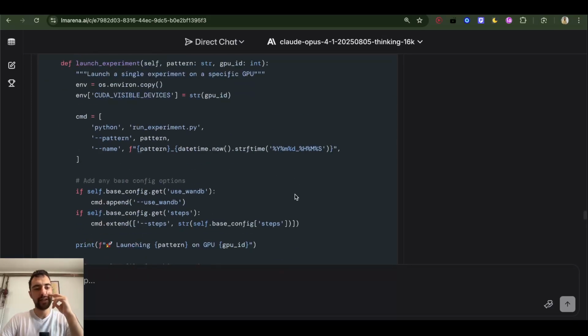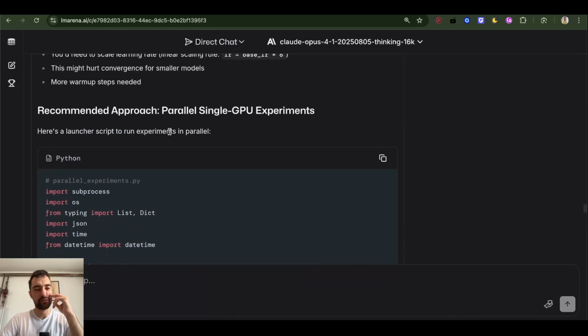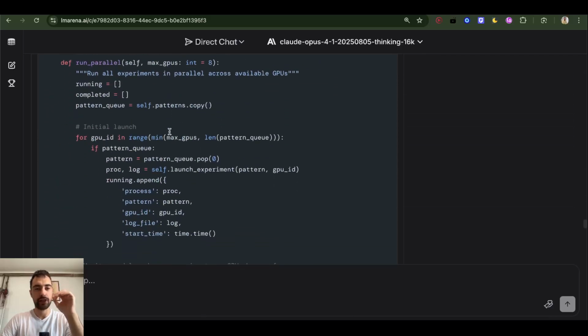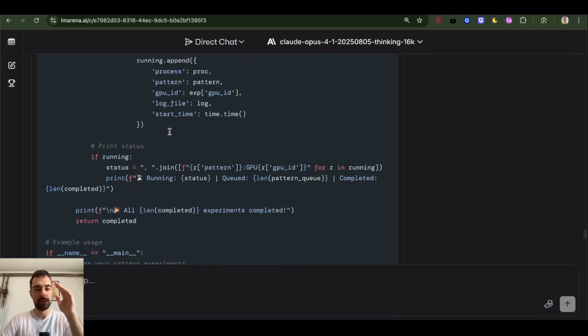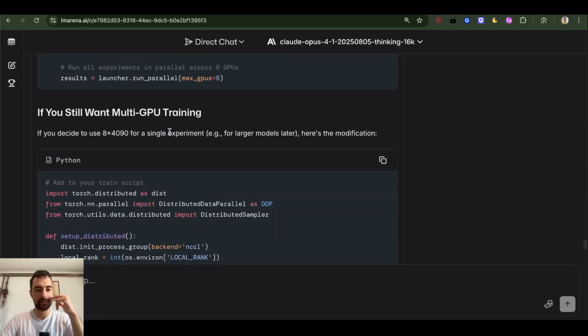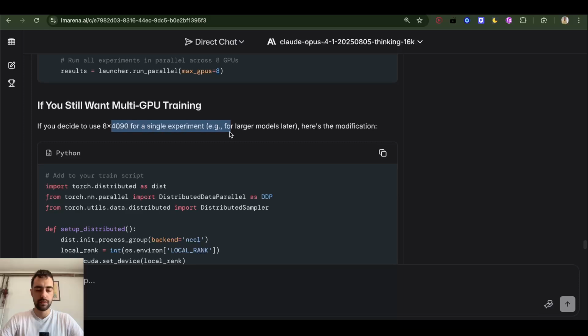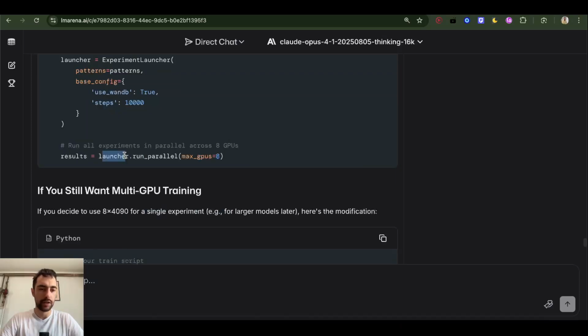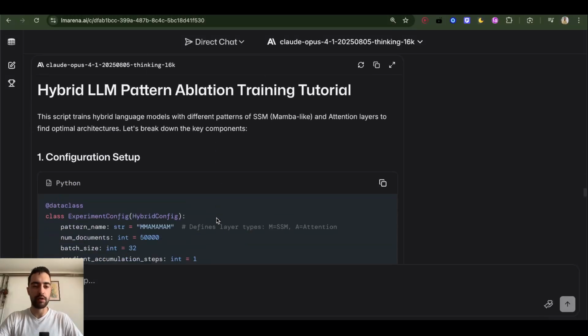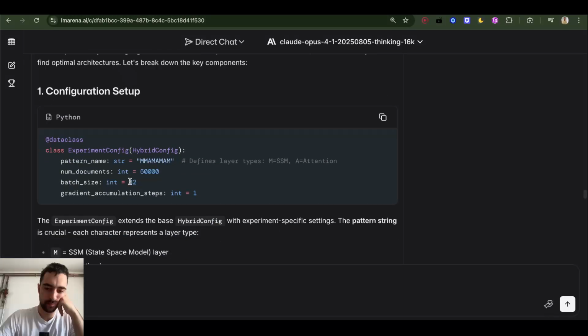And what's even funnier, it seems like I can just create a script and load 8 GPUs into a single machine and then just run each experiment on a different GPU without loading 8 different machines or instances. Here, result is launcher.run parallel max GPUs 8. Now while we are waiting, let's learn more about our architecture and LLM.